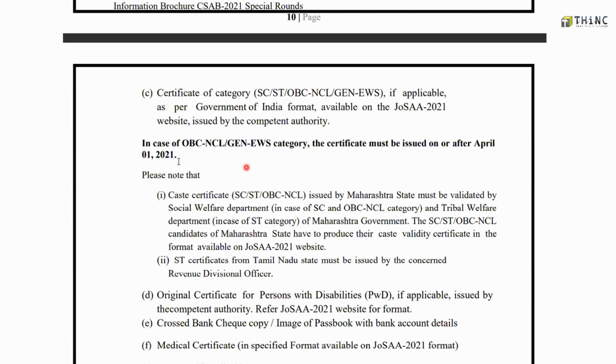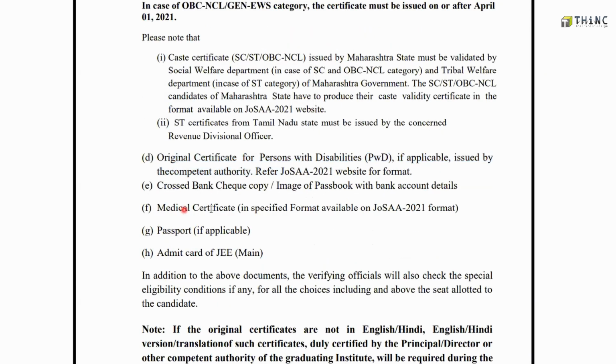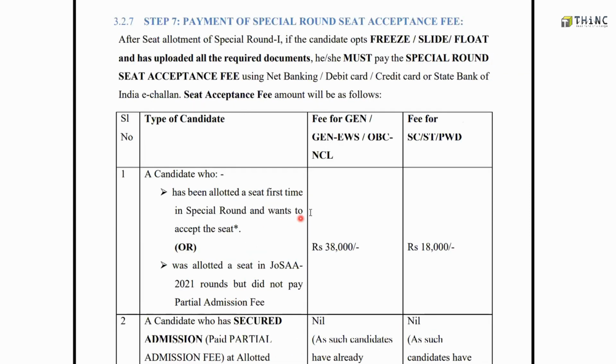Also, if you are from a PWD category, you need that certificate too. A medical certificate is needed. A cancelled bank cheque copy or image of the passbook is needed. Your admit card for JEE Main is needed, and your passport is also needed if that is applicable to you. After the seat allotment for special round 1, if the candidate opts to freeze, slide, or float and has uploaded all the required documents, he must pay the special round seat acceptance fee